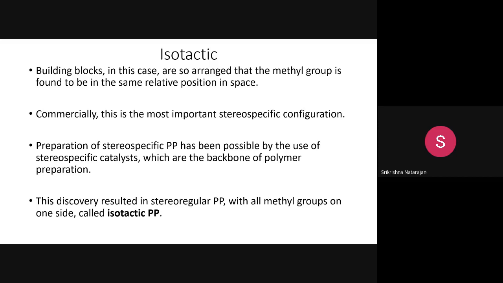But this happened by the use of a specific stereo-specific catalyst that made the polymerization take place in a proper stereo regular arrangement, so that led to the formation of isotactic polypropylene. Isotactic polypropylene is a commercially successful plastic, and also a textile product, where the methyl groups are arranged in the same direction. The same linearity is there. You can just see this.